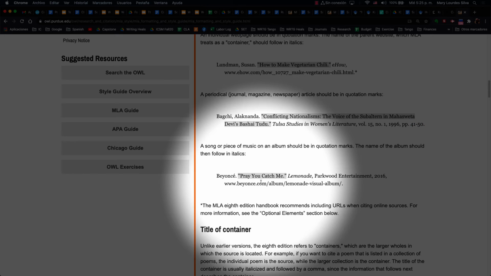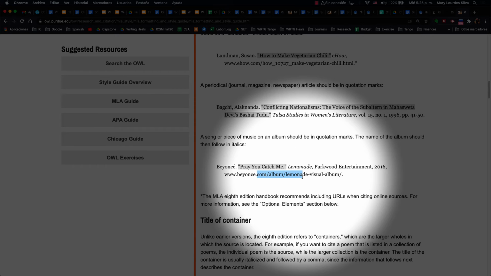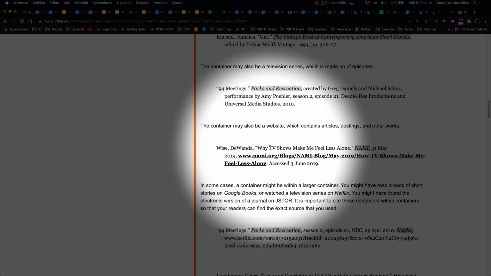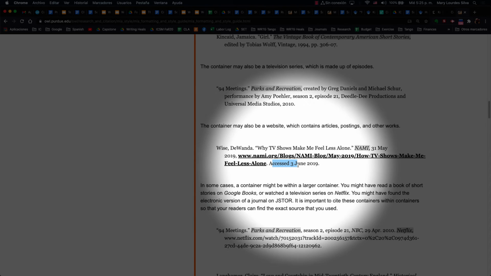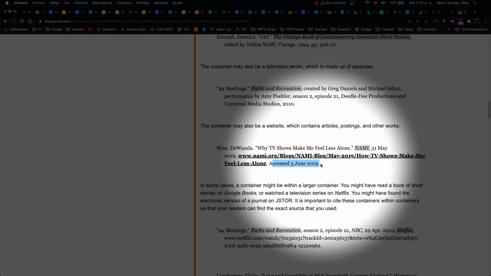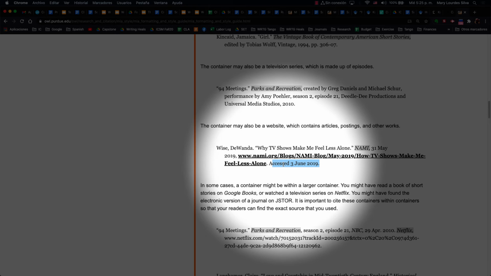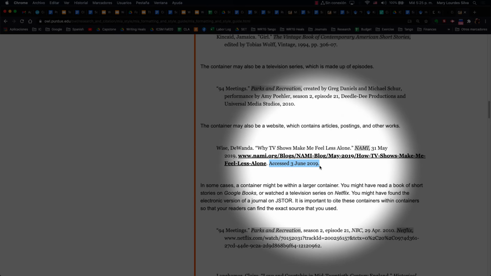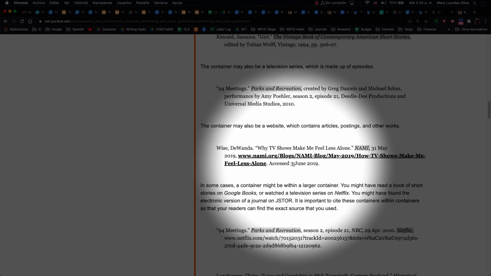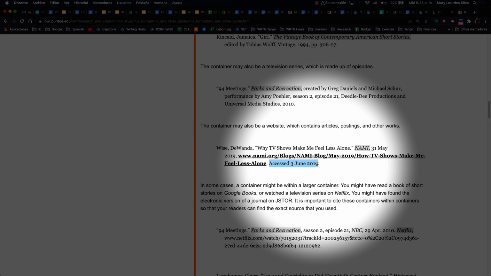And when you have, of course, a web source, then you have the actual URL. For many sources, like web pages, this date here is the date that you actually looked up the source. When you retrieve a source that doesn't have actual page numbers, you'll need to have an access date. The reason we have access dates is because web pages make changes all the time. They're edited all the time. So they want to know exactly which date you accessed the site when quoting and referencing it, in case information has changed or updated.